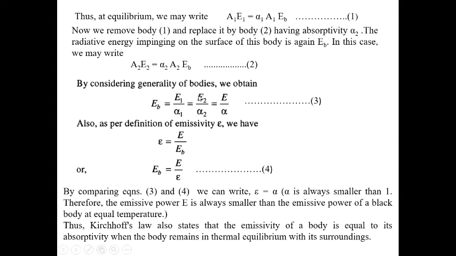As per the definition of emissivity, we know E by EB equals emissivity. So from this we can write EB equals E by emissivity. Now from 3 and 4 we can write emissivity equals absorptivity. So if the body is in thermal equilibrium, then the absorptivity of the body equals the emissivity of this body. Okay, for a black body. So Kirchhoff's law: the emissivity of a body is equal to its absorptivity when the body is in thermal equilibrium.